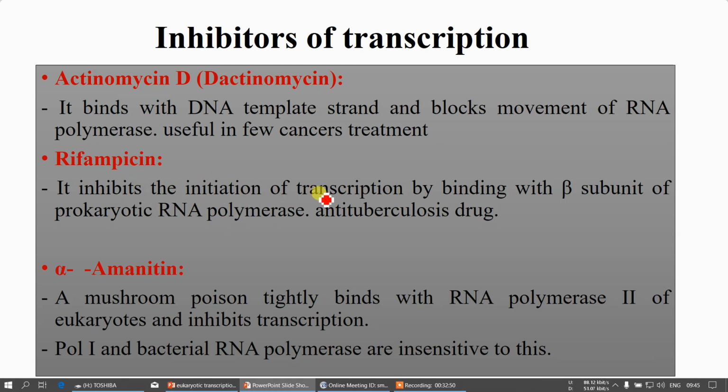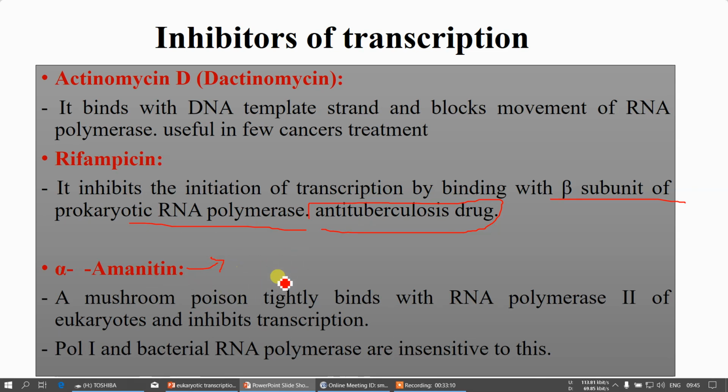It inhibits the transcription by binding with the beta subunit of your prokaryotic RNA polymerase, and it will be useful as a anti-tuberculosis drug. And finally, alpha amanitin. It is produced by your mushrooms.